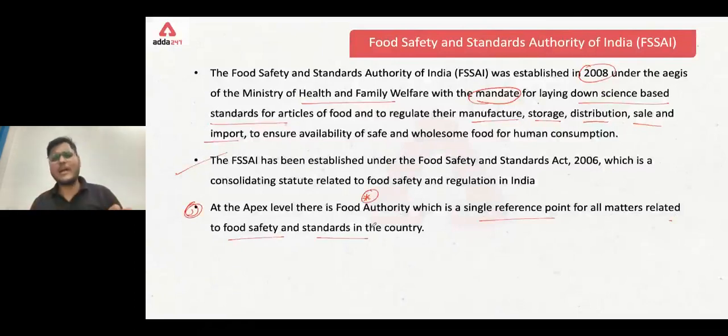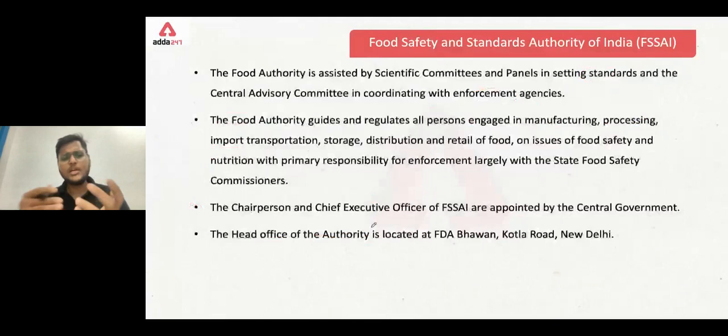For each and every matter related to food safety and standards, the responsible authority is the Food Authority, and this Food Authority is chaired by the CEO of FSSAI. Clear? It has different members. We have scientific panels, we have scientific committee. We will read about these also. The Food Authority is assisted by scientific committees and panels in setting standards, and a central advisory committee coordinating with